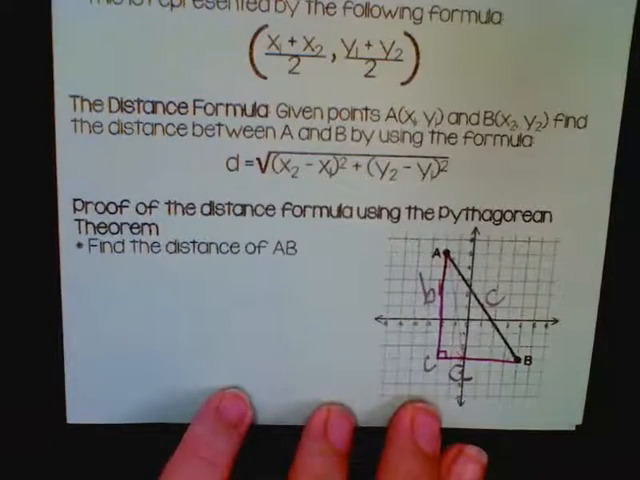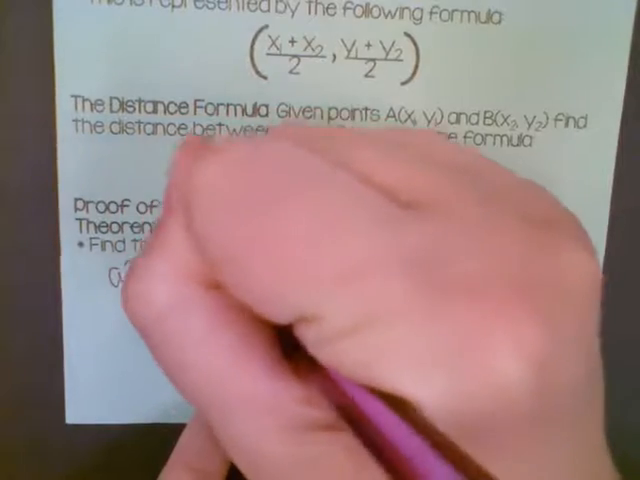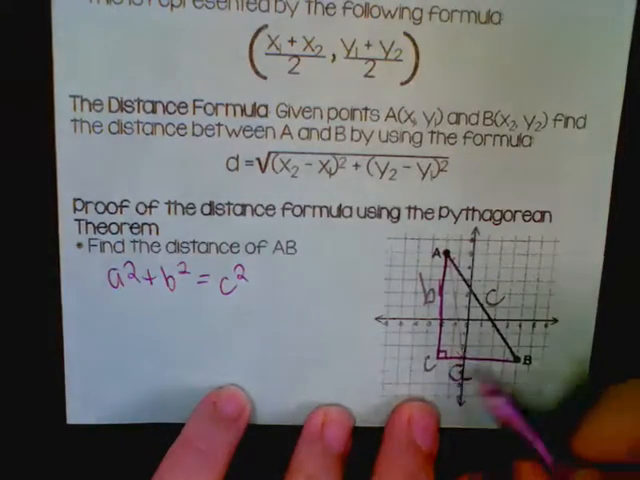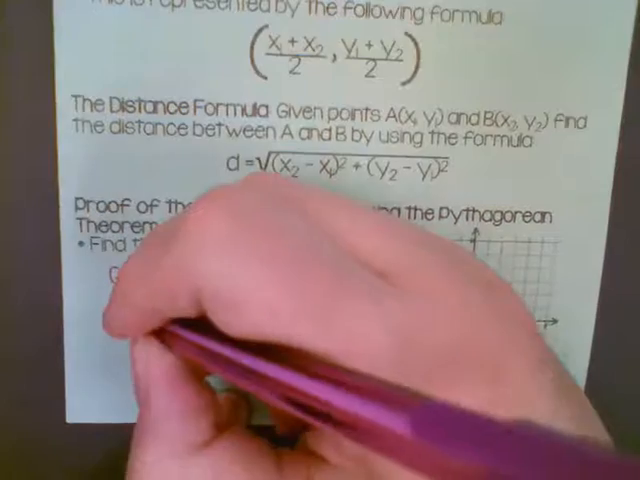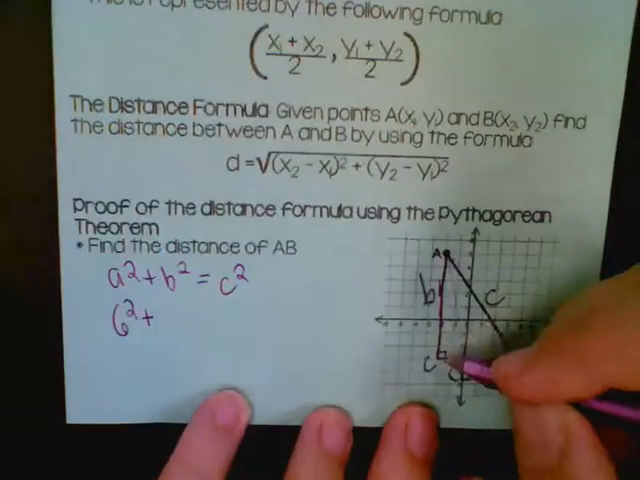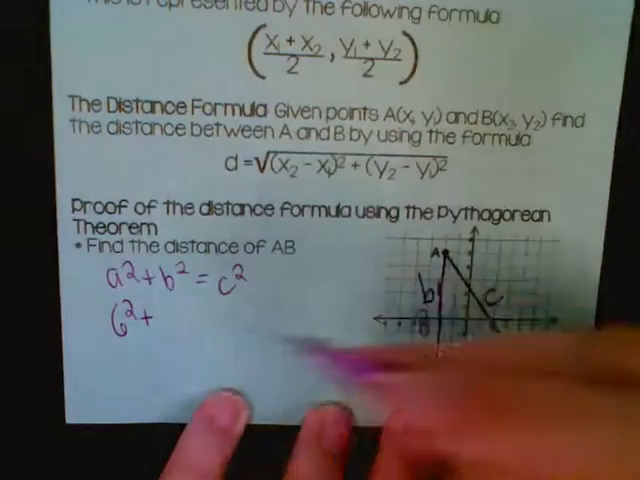So remember, with the Pythagorean theorem, we have A squared plus B squared equals C squared. And so now if we count this side A, 2, 4, 6, we get that this side is 6. So we'd have 6 squared plus B is 2, 4, 6, 8. So that side's 8.